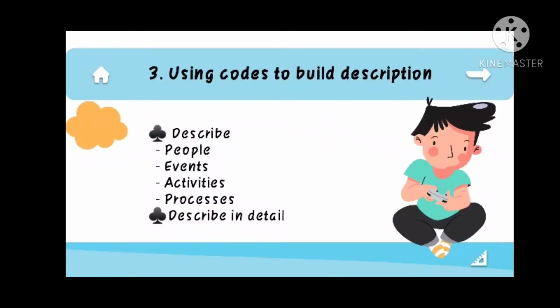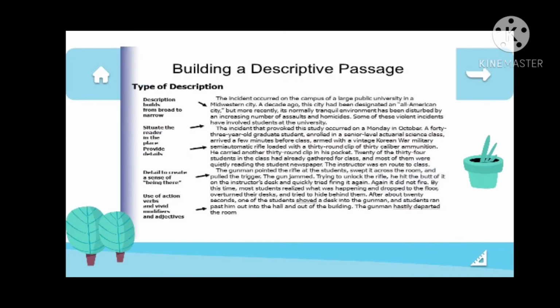Third is using codes to build descriptions. Describe people, events, activities, processes, and describe in detail. Here is an example of building a descriptive passage. The incident occurred on the campus of a public university in a Midwestern city. Some of these violent incidents have involved students at the university.